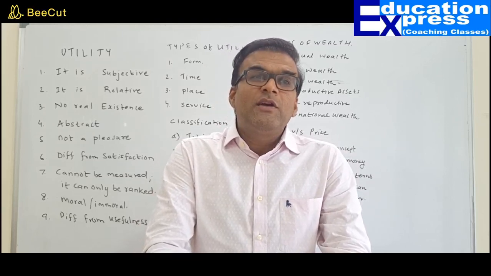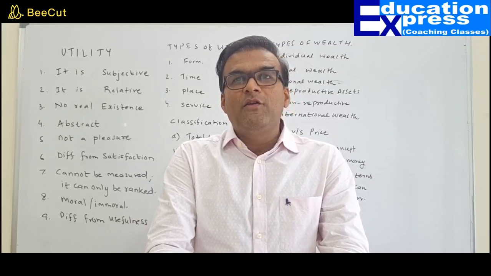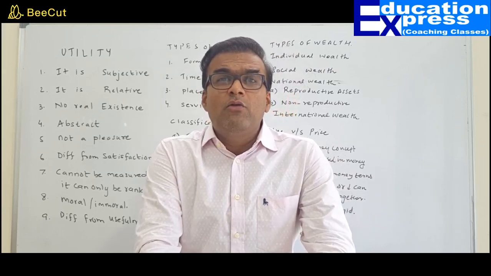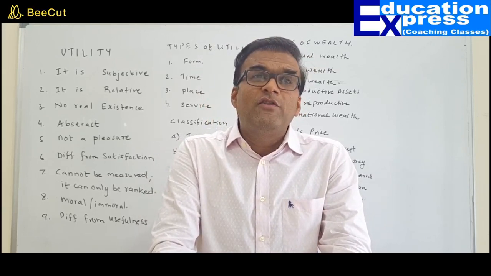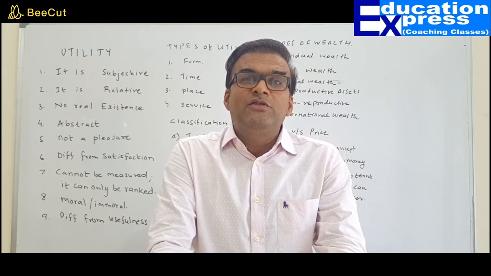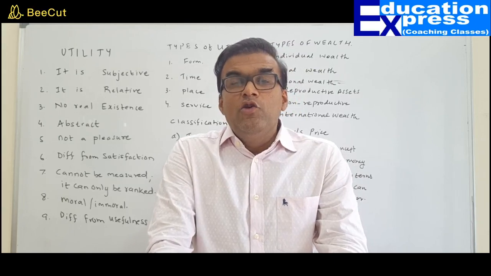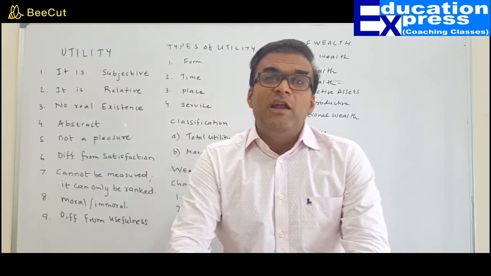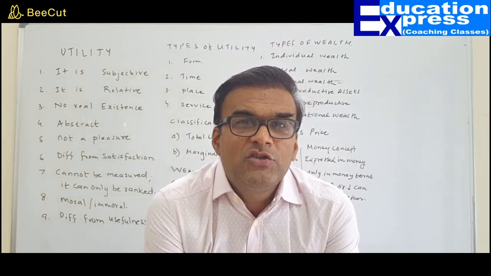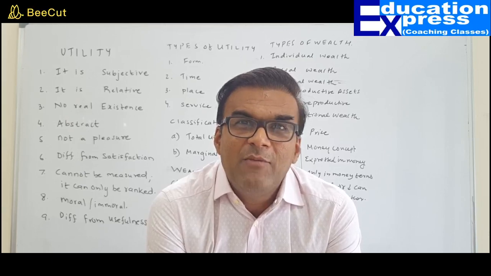There are so many products which are manufactured throughout the year, but they are consumed only during a particular season. Talk about umbrellas. They may be manufactured throughout the year, but they are consumed only during the rainy season. So what must one do? The producer would stock the commodity in the warehouse, so that whenever the actual demand for umbrellas arises in season, those umbrellas can be supplied to the people. That is what is called time utility.